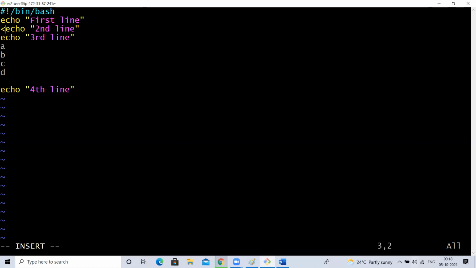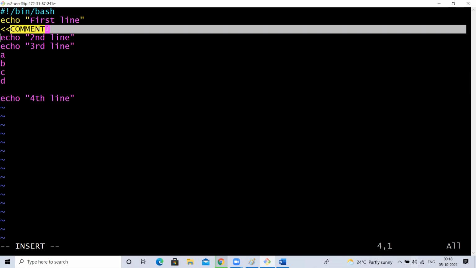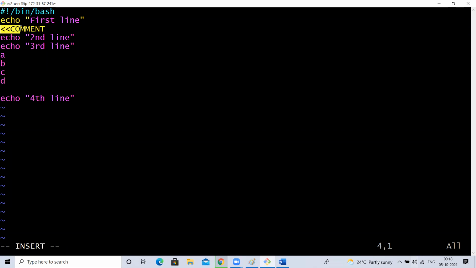What are those? Start with this symbol, and give any name, for example, comment. Any name, no problem. It need not be your name. You can give any name here. Not only comment, you can give ABC also, no problem. But this indicates the starting of the comment. And when you have to end it, it is here.